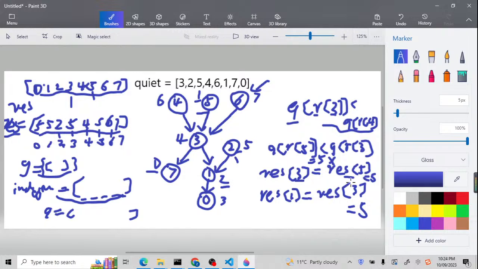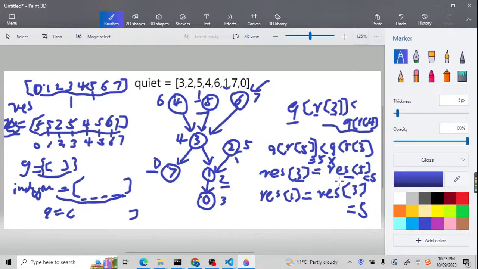So for the quiet 5, let's check, it has already become 1. This is why the result 1 should be equal to result 3 and should equal 5. Now you can check result 1, so the value is 5.